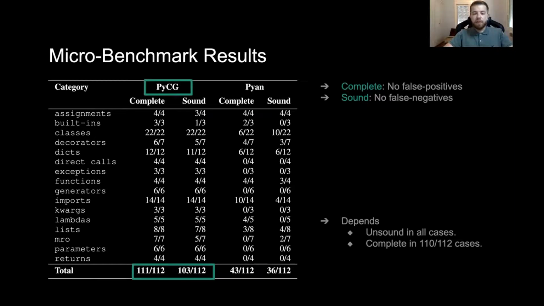The results for PyCG show that it produces a complete call graph in all but one of the test cases and a sound one in 103 of the tests, while Pyan ranks lower in both metrics. This is due to Pyan not supporting some common Python features, such as higher order functions, or its limited support for other ones, for example, Python's classes.